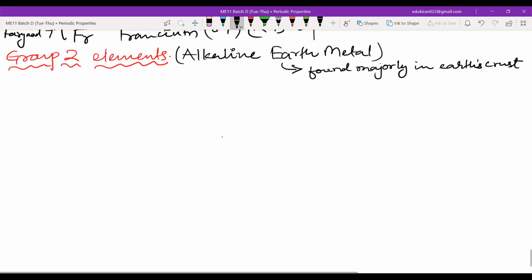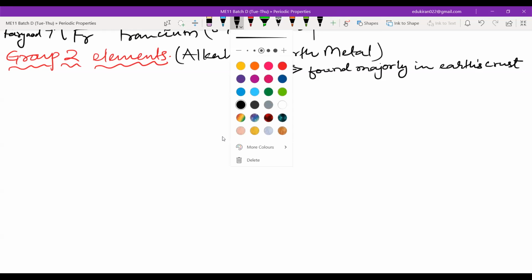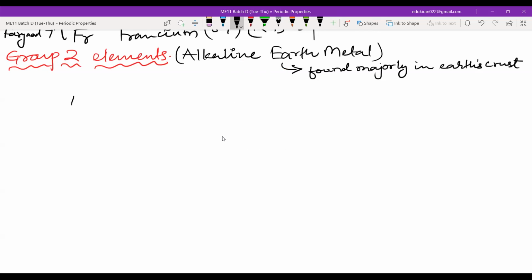And what are the elements here? Please write the elements with me now: beryllium, magnesium, calcium, strontium, barium, and radium.